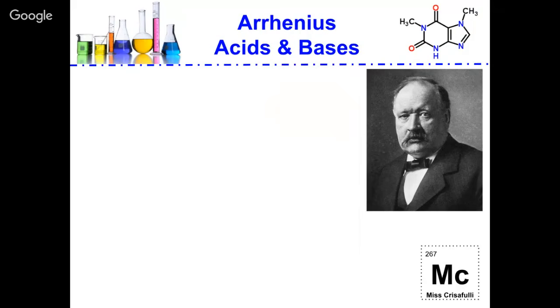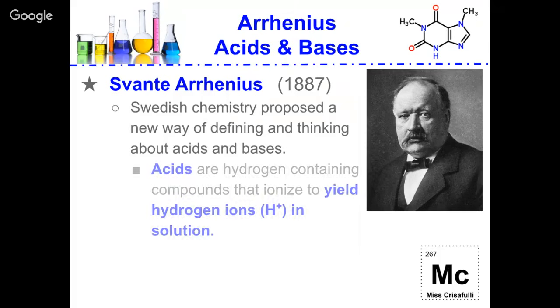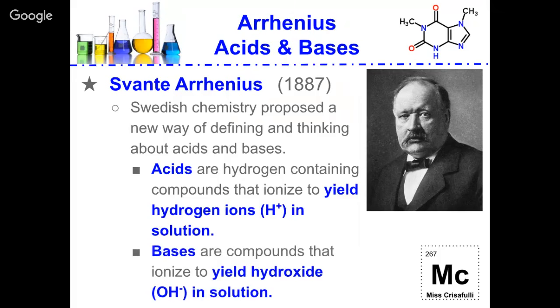Now we're going to talk about some different people who came up with different theories about what acids and bases were. Arrhenius came about the idea of acids and bases from looking at acids as being hydrogen-containing compounds that will ionize to yield hydrogen ions in solution. Bases are compounds that yield hydroxide ions in solution.